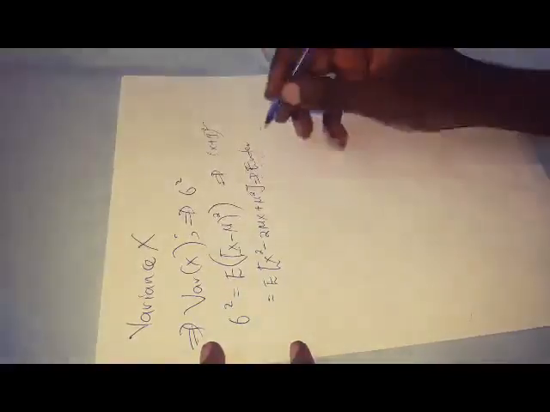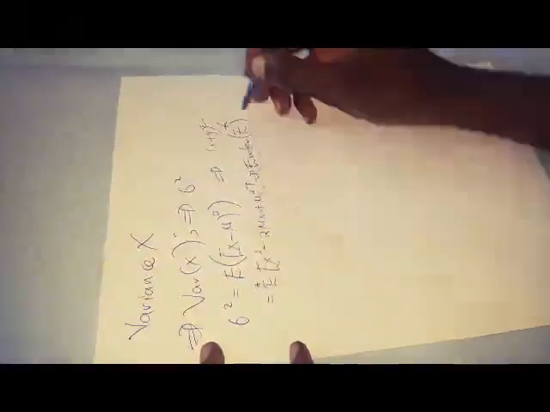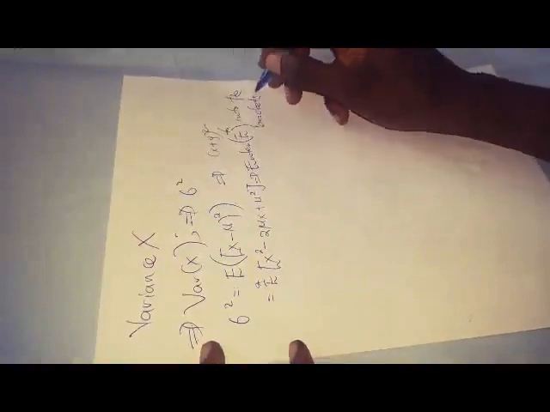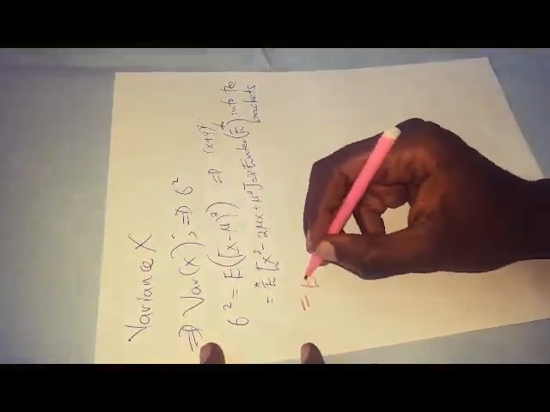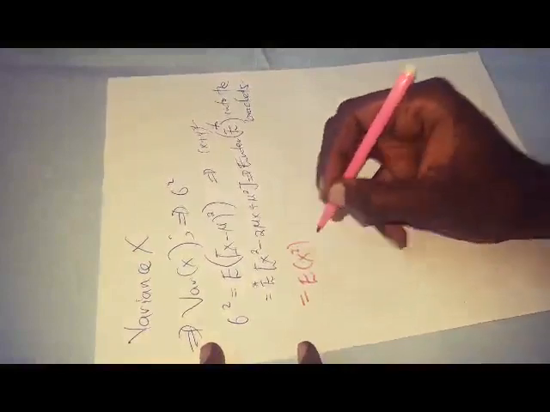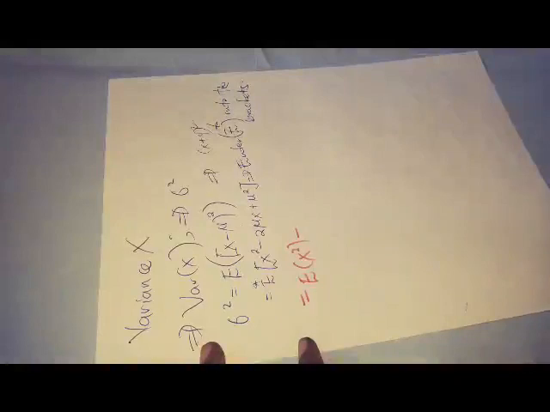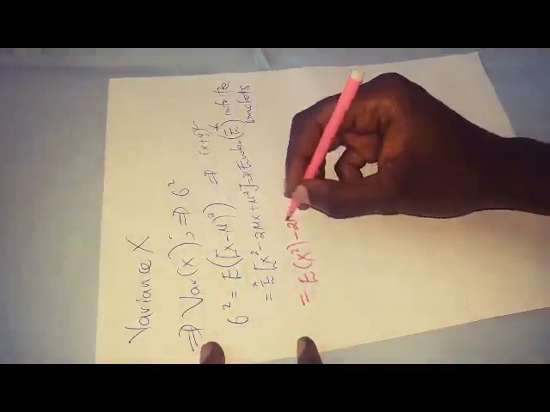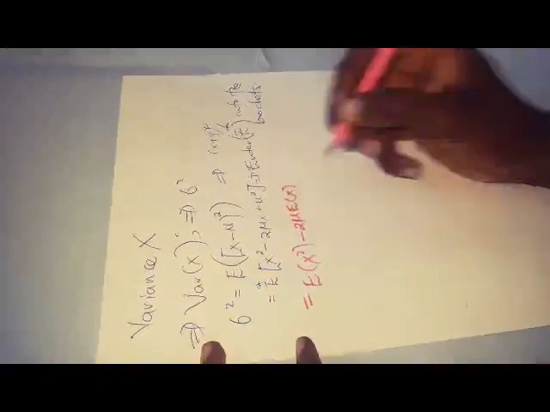I'm writing it down so that you can follow. So you enter the E, this E here, into the brackets. When we enter the E into the bracket, what comes out is E of x squared. Now I want you to see that this expectation sign will not affect a constant. Expectation of a constant will equal the very constant. It will only affect the random variables of x. That is what is not explained in the book, that I thought some of you might not be able to explain. So this is basically my E of what? X.